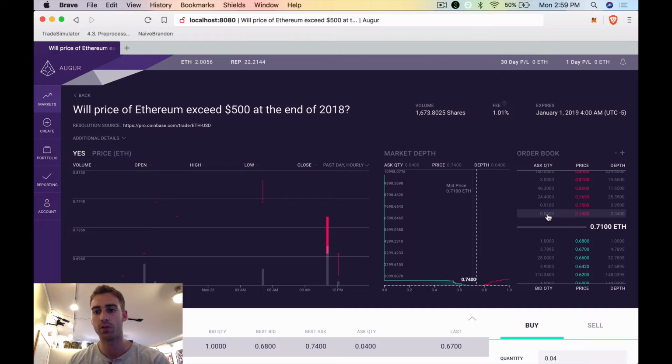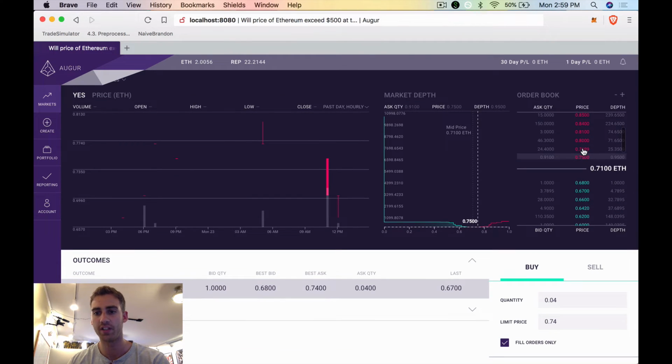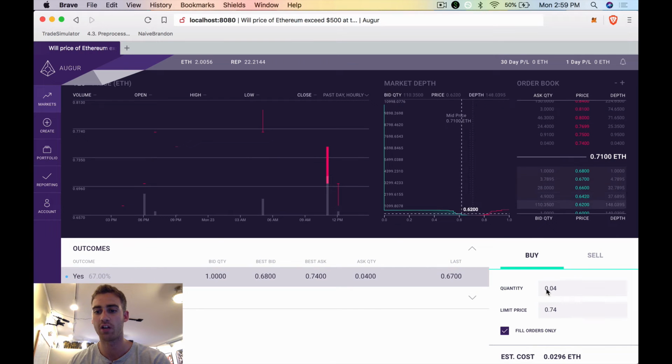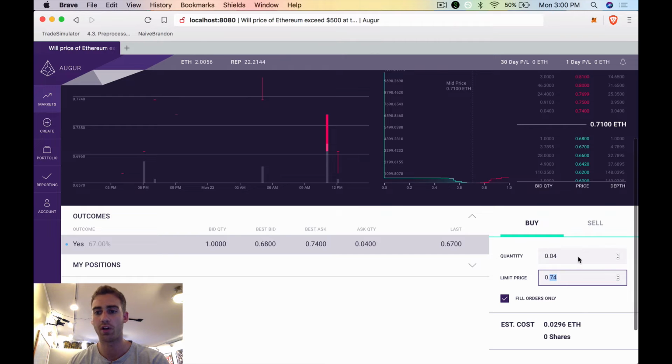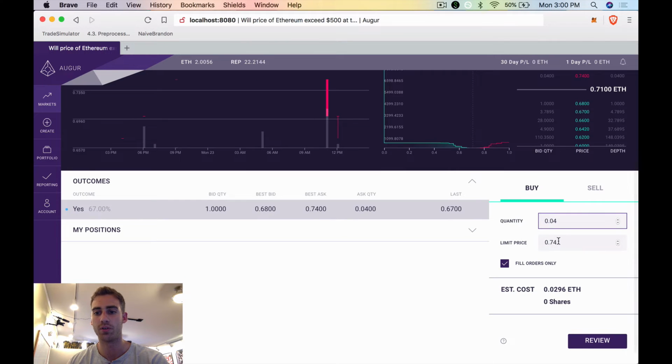So what I will go and do, I will go to the sell book. And I see right now someone is selling a share for 0.74 ETH. Now, it's important to note they're not offering a full share. They're only offering 0.04 of a share. So what I'm going to do is buy 0.04 of a share priced at 0.74.